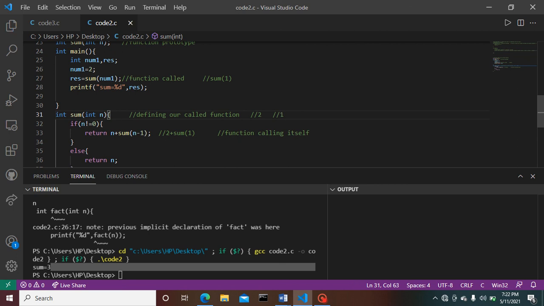Here again the if condition is checked by the compiler: is 1 not equals to 0? Yeah. This condition is true for 1 not equals to 0. What does this return now? It returns 1 plus n minus 1, that is 0.